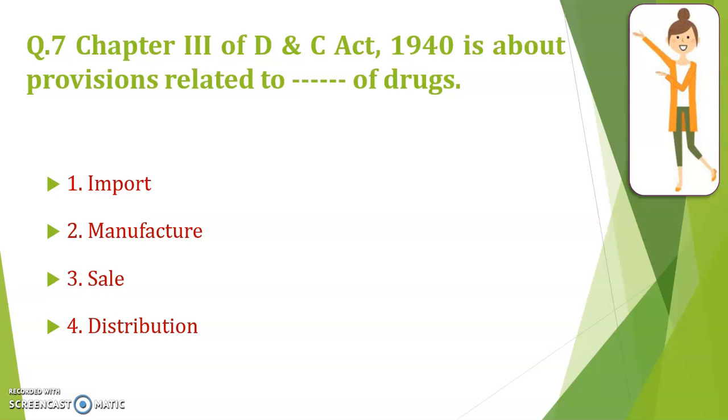Introductory contains the objectives, the schedules and definitions. Chapter 2 is administrative bodies. Chapter 3 is import of drugs and cosmetics. Chapter 4 is manufacture, sale and distribution of drugs, cosmetics, Ayurvedic, Siddha, Unani and homeopathic drugs. And chapter 5 is miscellaneous. So these are collectively coming under chapter 4 and this is chapter number 3. So the correct answer is the first option.